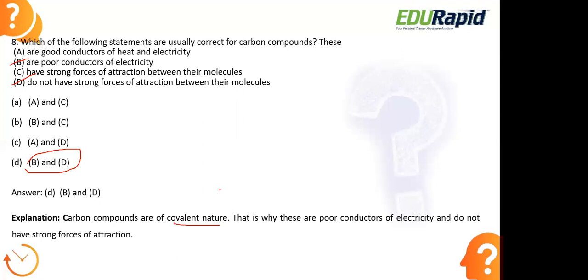So they are poor conductors of electricity and also do not have strong forces of attraction. The attraction between the atoms in the compound is not strong enough. The carbon atoms present here don't have strong forces between them. Got it? So when we are looking at carbon compounds, these two are the right statements. Clear? Moving to the next question now.